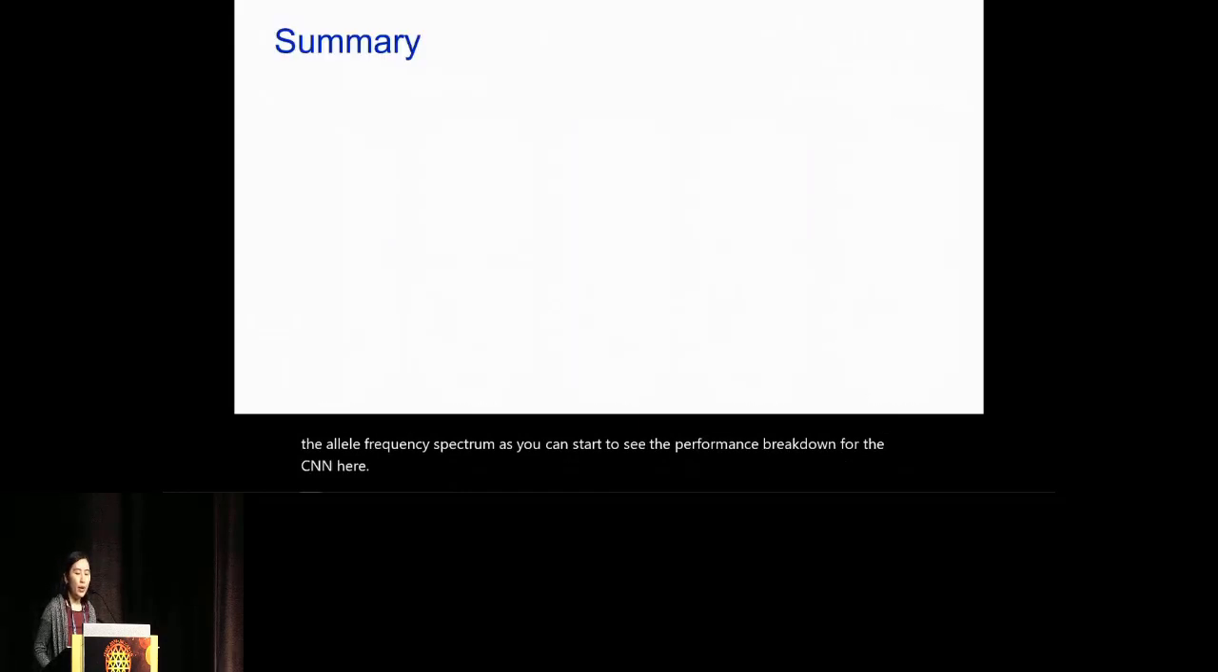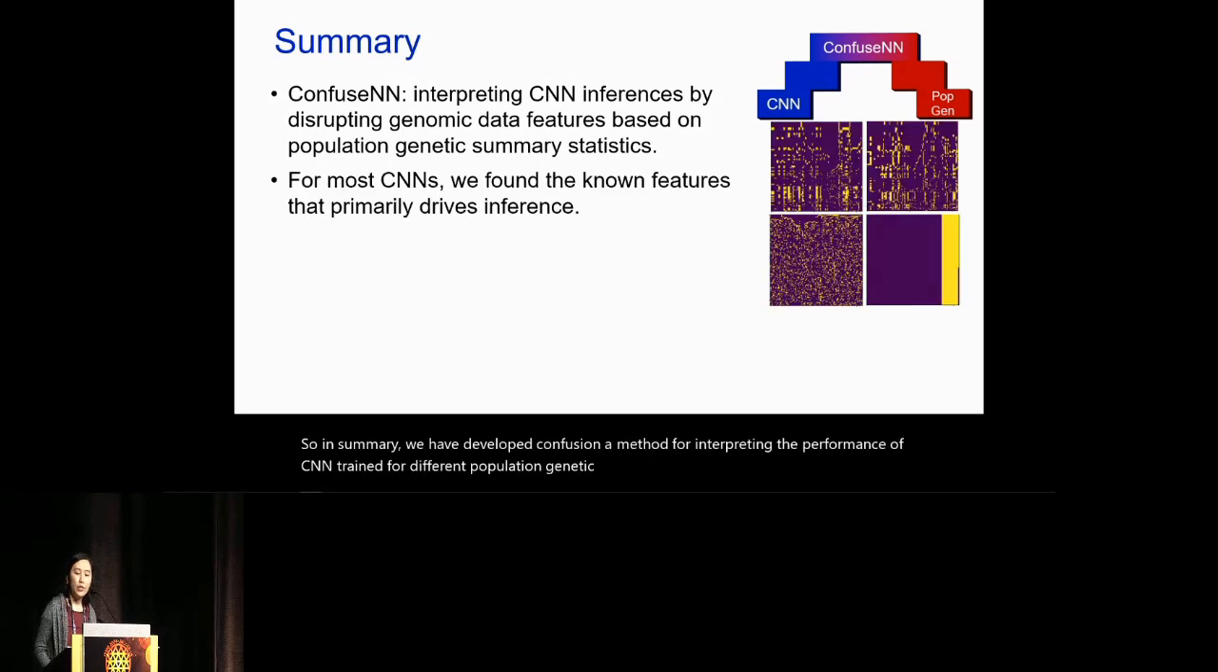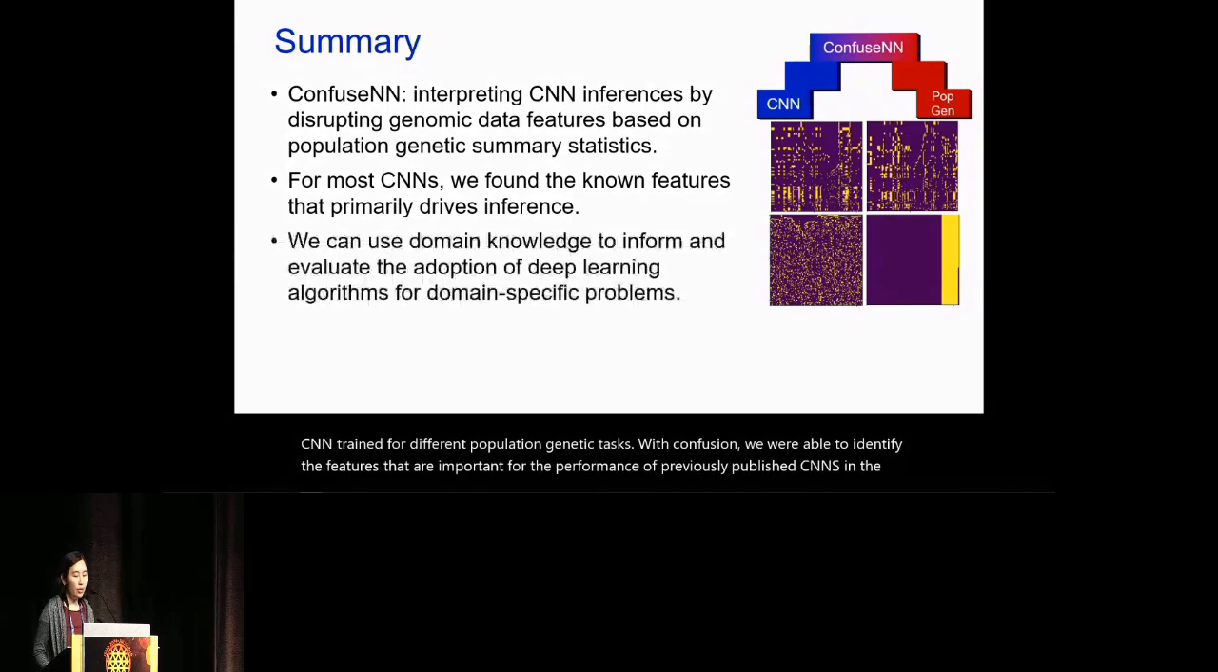So in summary, we have developed Confusion, a method for interpreting the performance of CNNs trained for different population genetic tasks. With Confusion, we were able to identify the features that are important for the performance of previously published CNNs in the field. And through this work, we want to highlight the fruitful approach of utilizing specific domain knowledge to improve and inform the adoption of black box algorithms such as CNNs into other domains.